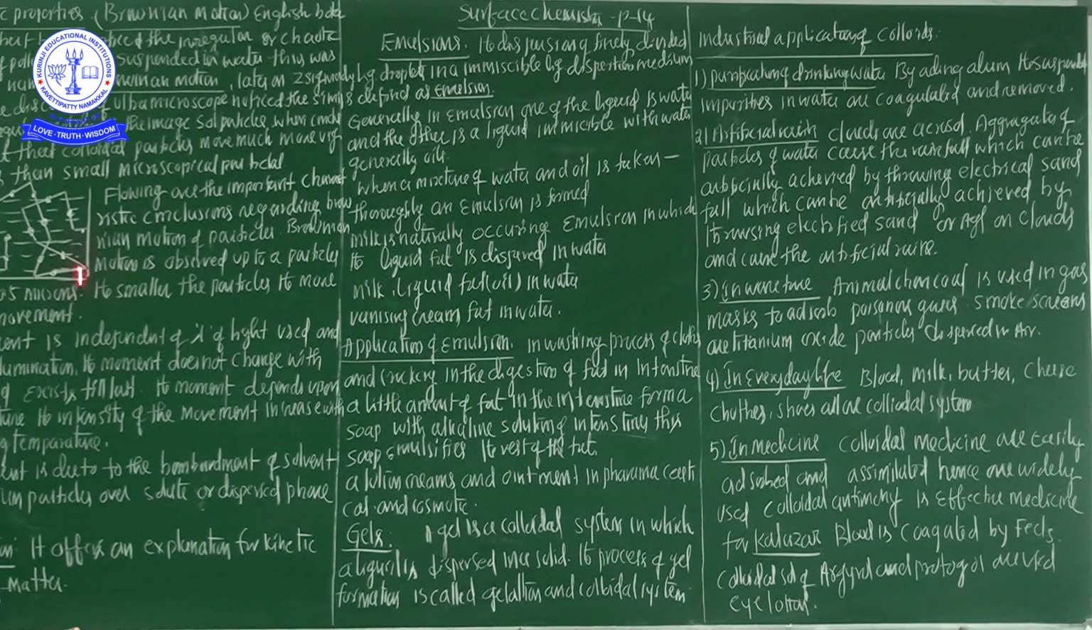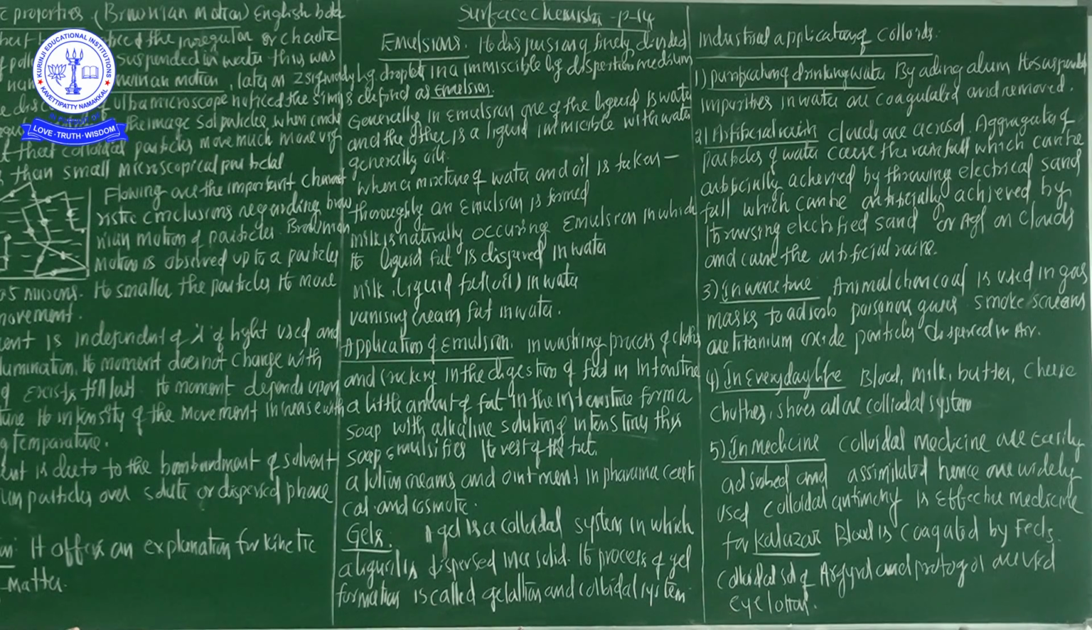Now another example: when a mixture of water and oil is shaken thoroughly, an emulsion is formed. So in an emulsion, if two liquids are there, one liquid is not completely soluble and is present as droplets in the other liquid.